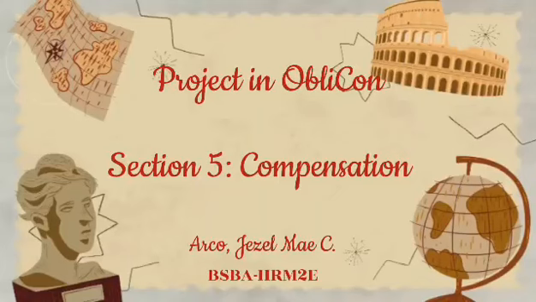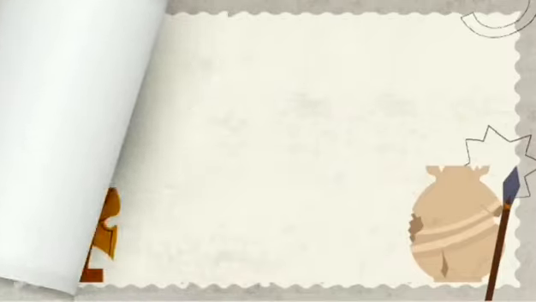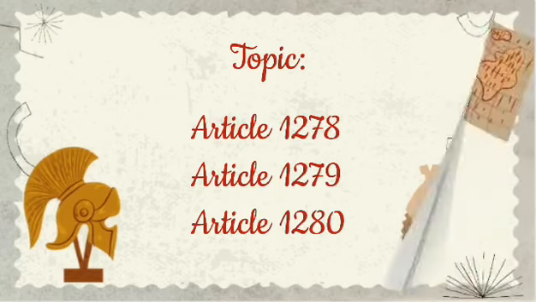Project in Oblicon. So our objectives for today: first is to define compensation. Second is to understand the occurrence of compensation. Today I am going to discuss Article 1278, 1279, and 1280.